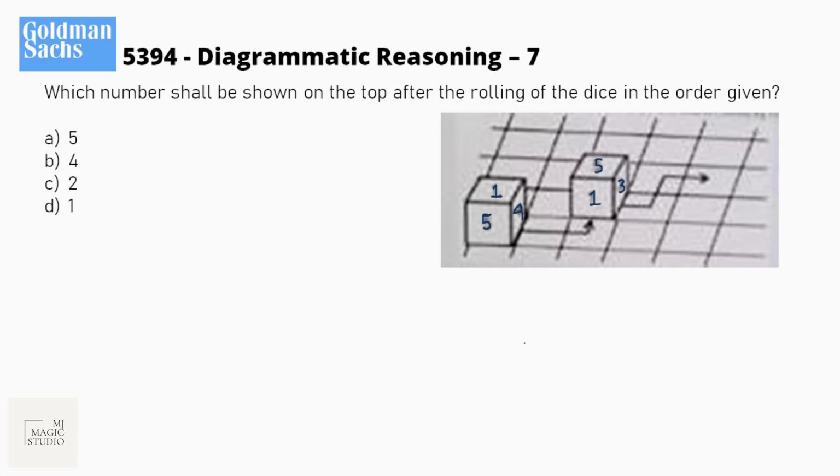Okay, this one is one of my favorites, and what I have seen lately is that this kind of dice rolling question is now regularly asked. Which number shall be shown on the top after the rolling of the die in the given order? Like this is a right movement. When we are moving right, this portion will go down. 4 will go down. 1 will be here. What will be on the top? Something which is opposite to 4. Now what is opposite to 4?